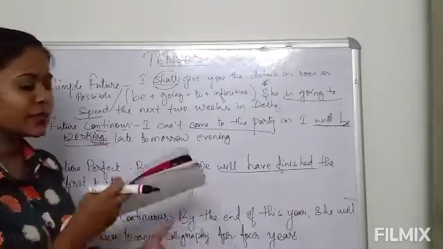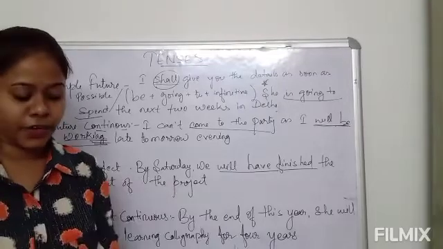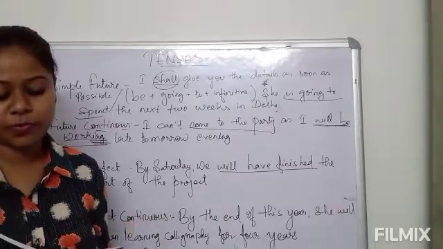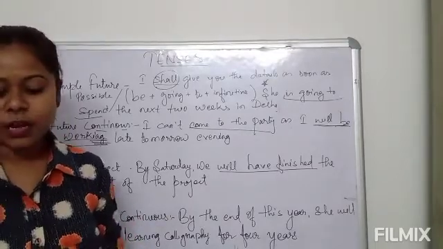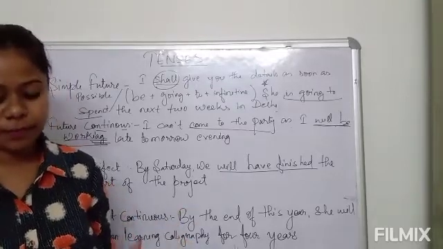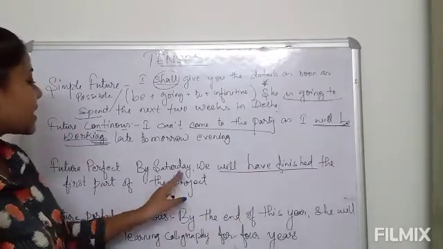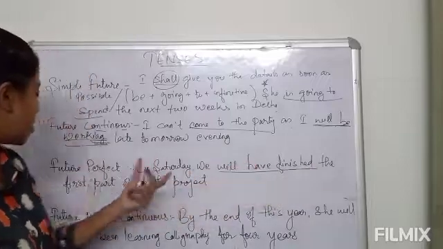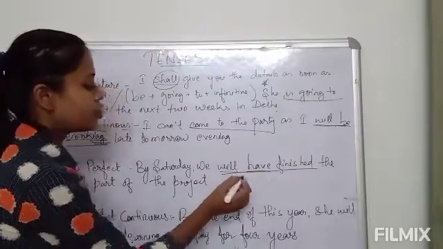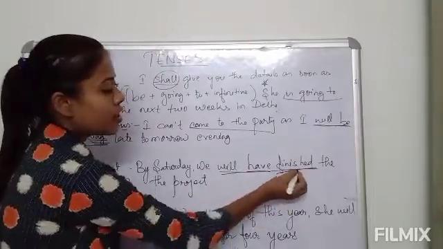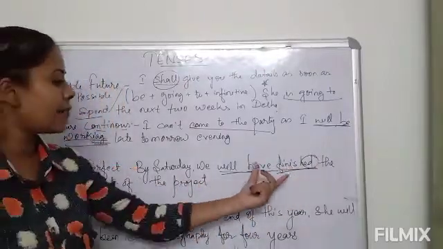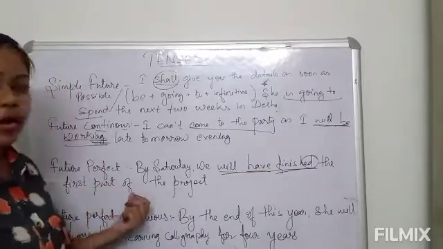Now we will see next is future perfect. In future perfect we see this tense is used to express an action that will be completed at or in a certain given time. Let's see here: by Saturday we will have finished the first part of the project. So we see here that will have is used and the past participle form of the verb is used here.